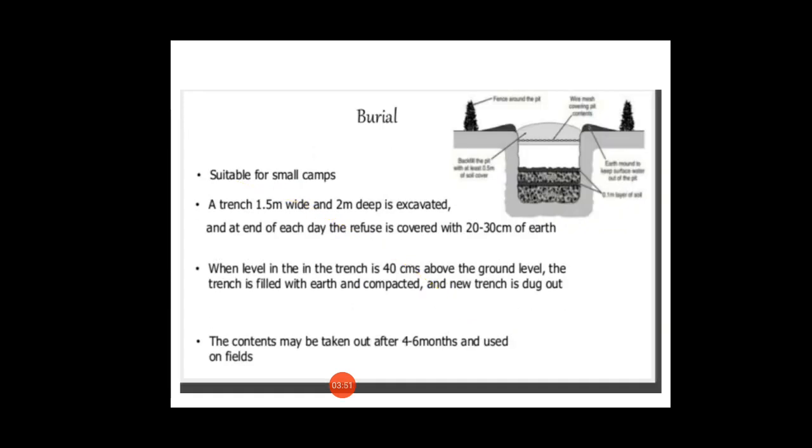Burial. Suitable for a small camp. A trench 1.5 meters wide and 2 meters deep is excavated and each day the refuse is covered with 20 to 30 centimeters of earth. When the level in the trench is 40 centimeters above the ground level, the trench is filled with earth and compacted and a new trench is dug. The contents may be taken out after 4 to 6 months and used on the field.